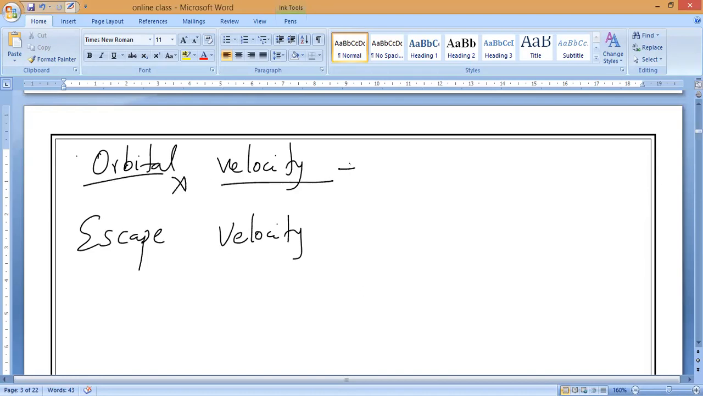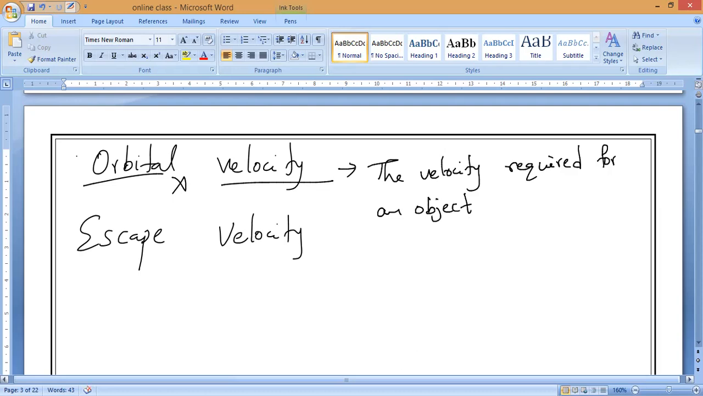Orbital velocity. Write the definition first. The velocity required for an object. This object is what? Anything, satellite or planet, whatever it is. The velocity required for an object to revolve around any planet,